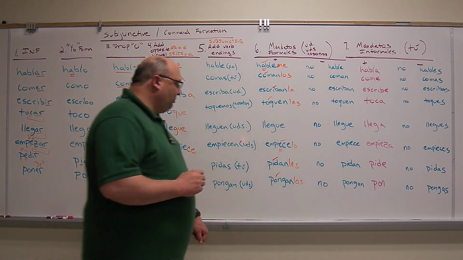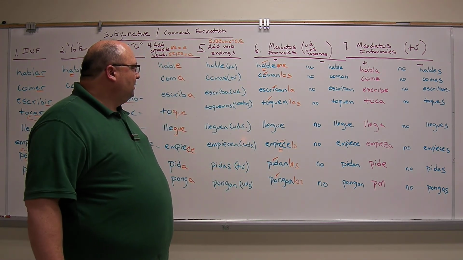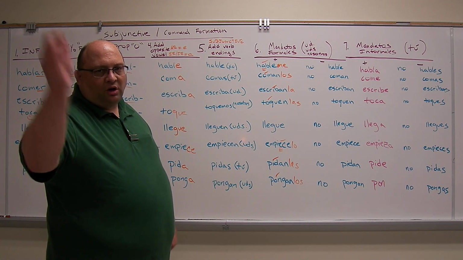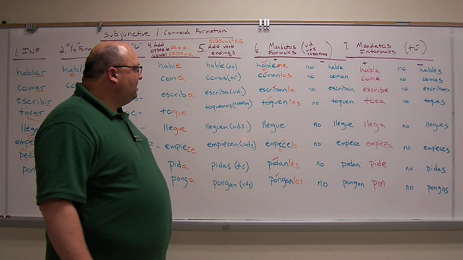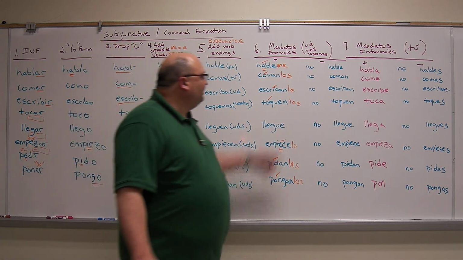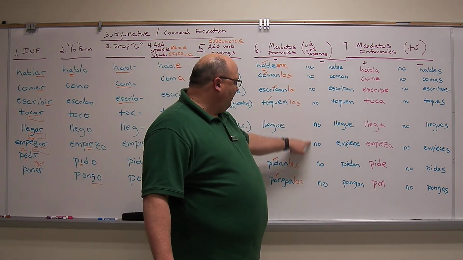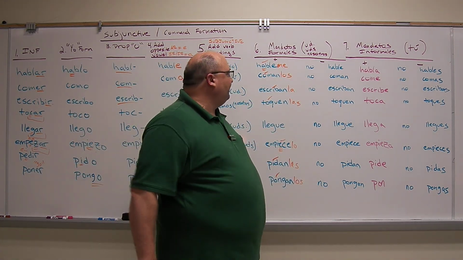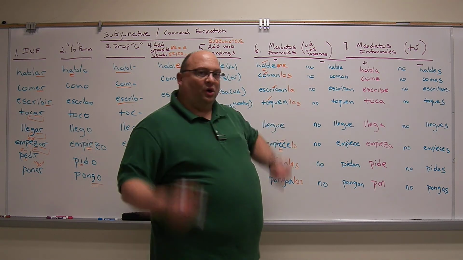Put the plates on the table. Póngalos en la mesa, por favor. Pongan los platos en la mesa. Póngalos ahí. Put them there. Okay. Now, if we want to negate it, we simply put a no in front of everything. Now we're telling him not to do something. No hable. Okay, don't speak to me.